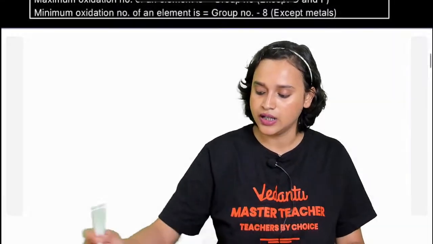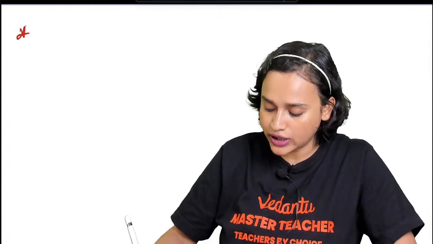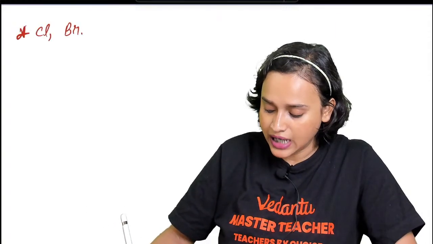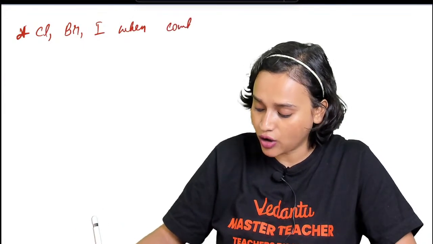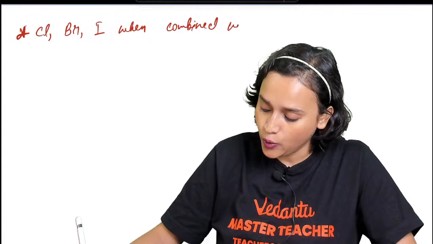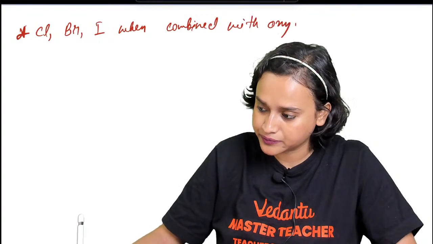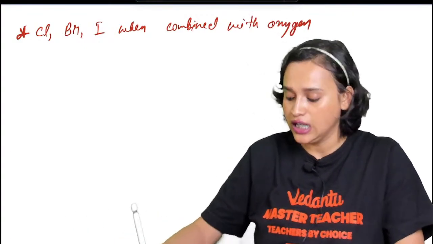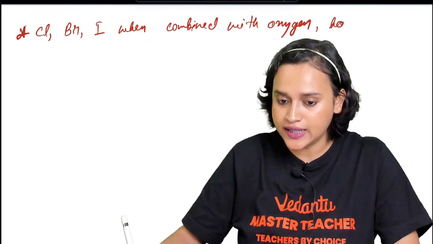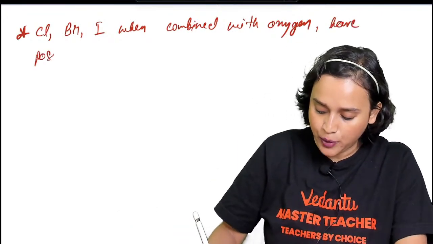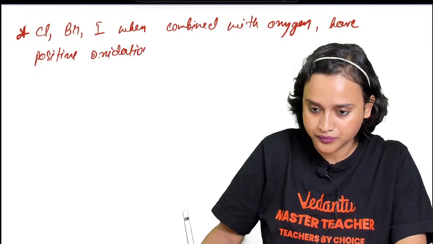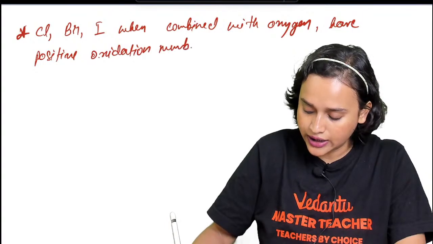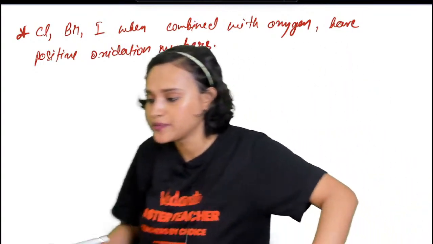Okay, everybody, what did I say? Please note it down. Cl, Br and iodine, when combined with oxygen, will have positive oxidation numbers.